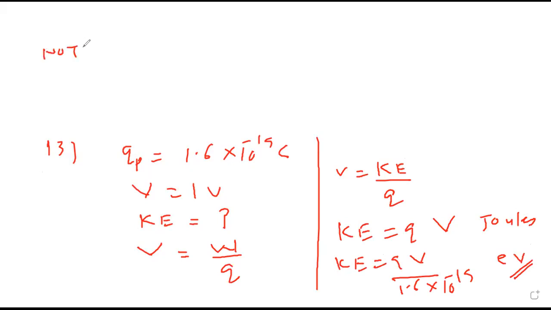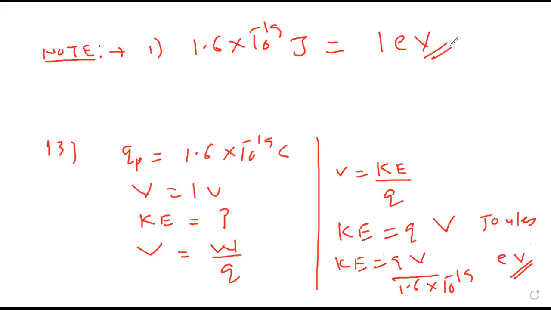Those who have studied in ICSE might know 1.6 into 10 raised to minus 19 joule is called 1 electron volt. That's why from x joule to electron volt, we have to divide by this 1.6 into 10 raised to minus 19. Please copy till this. Any doubt? Please keep on asking, don't hesitate to ask the doubt.